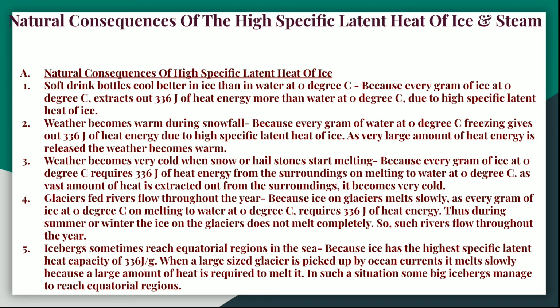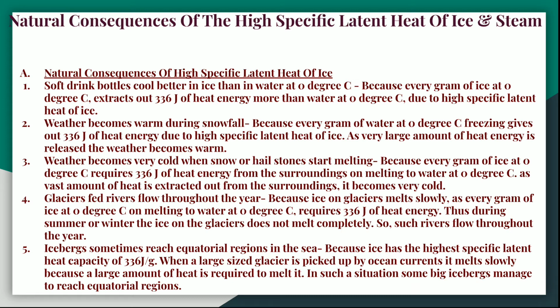Now weather becomes very cold when snow or hailstorm starts melting, because every gram of ice at 0 degree centigrade again requires 336 joules of heat energy from the surroundings on melting to water. When the ice is melting to water, it is gaining heat from the surroundings. And how much heat is required to melt the ice? It requires 336 joules, and that it is getting from the surroundings. So it is extracting the heat from the surroundings, and so it is cooling the atmosphere. So it becomes very cold when the snow is melting or the hailstones are melting.